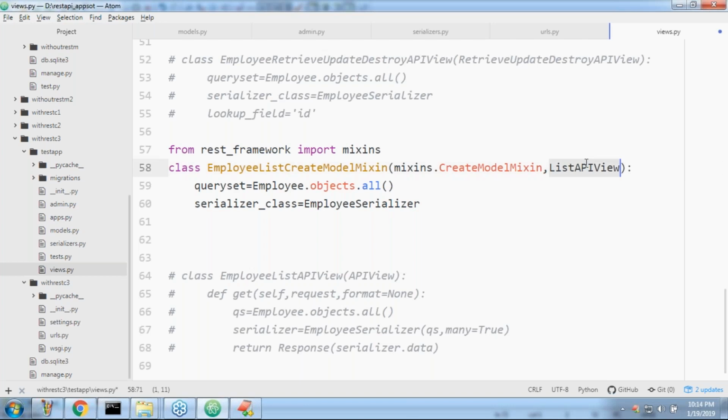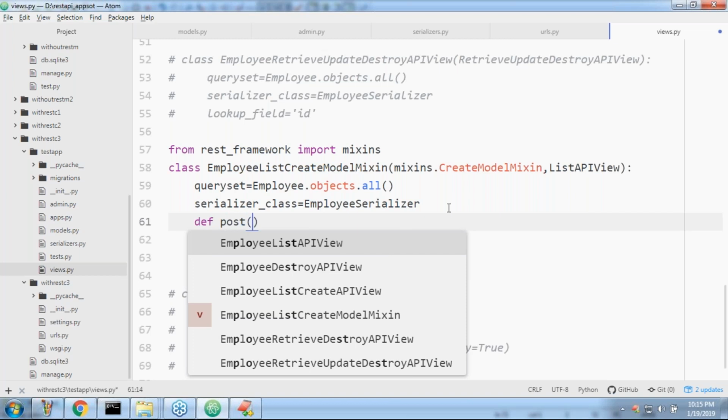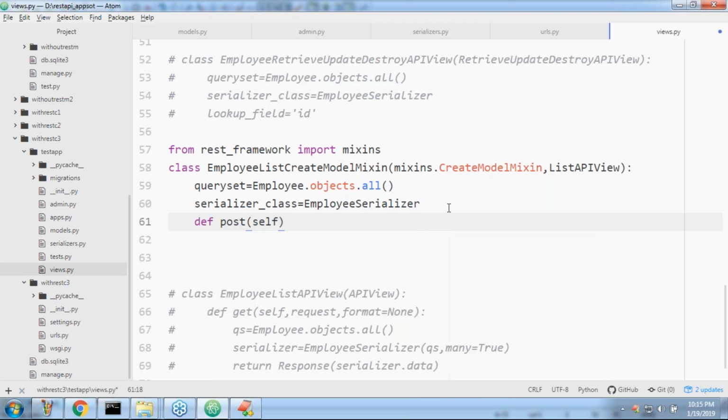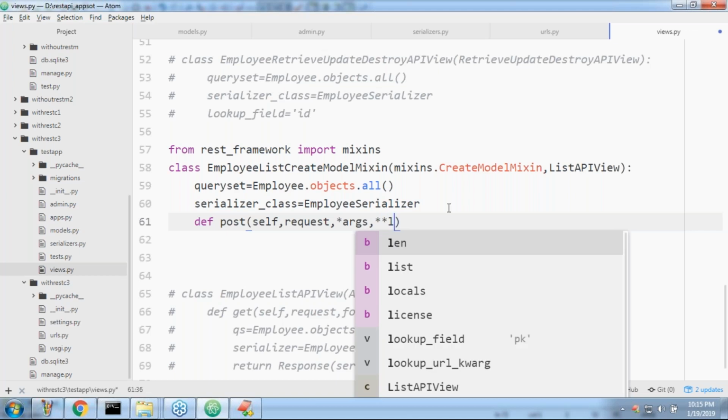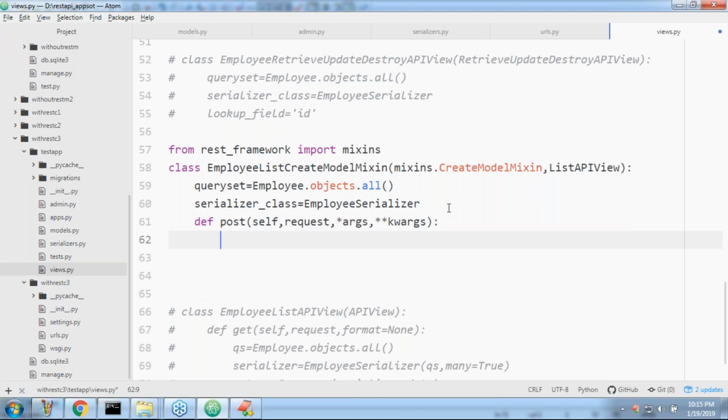Sir, if you want to provide support for create operation, what we have to do is implement the post method, because create means post method only. Self, request, star args, star kwargs. Sir, don't worry, very rarely are we going to use these mixins, because list create API view internally uses the same mixin. You just have to get habituated, beyond that nothing.